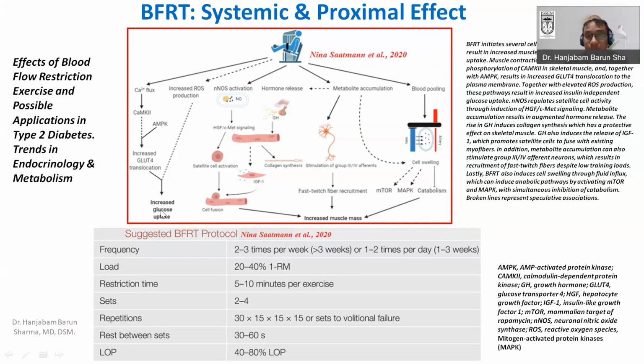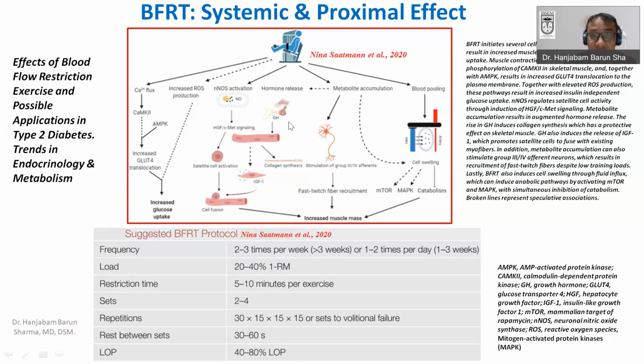It will increase glucose uptake, and there is also ROS production. Because of the ROS production, there may be increased insulin production, or increased glucose uptake is also there. Neuronal nitric oxide synthase activation is there. Because of the increased nitric oxide production, satellite cell activation will happen, and this satellite cell will fuse to the muscle cell, and it will help the repair and building of the muscle cell, and hypertrophy of the muscle cell will happen.